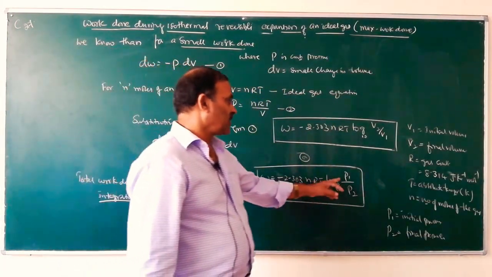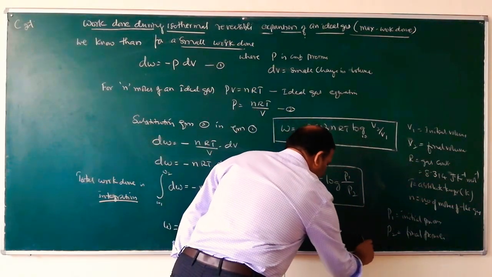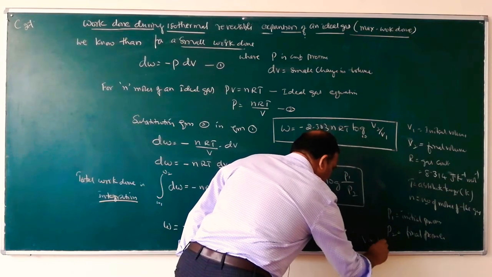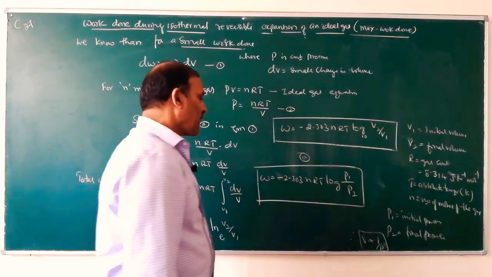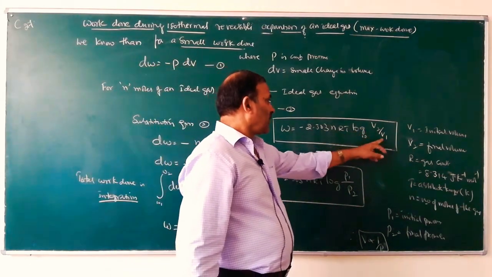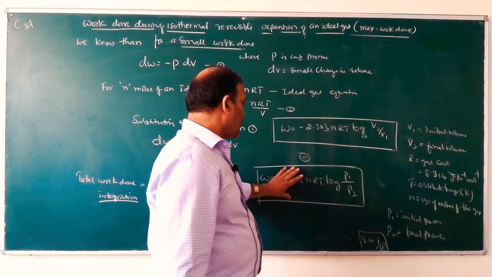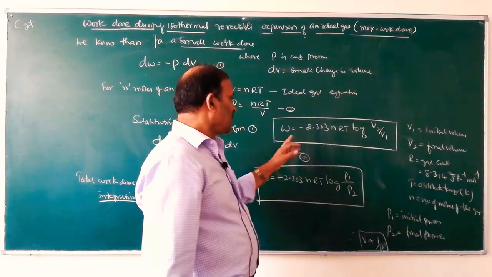When pressure is given, because V is inversely proportional to P according to Boyle's law, we can write V2 by V1 as P1 by P2. So this is when pressure is given, and the other is when volume is given.